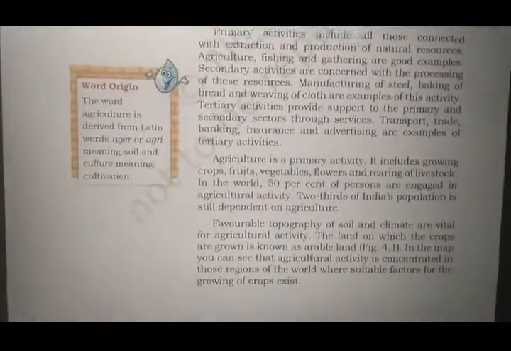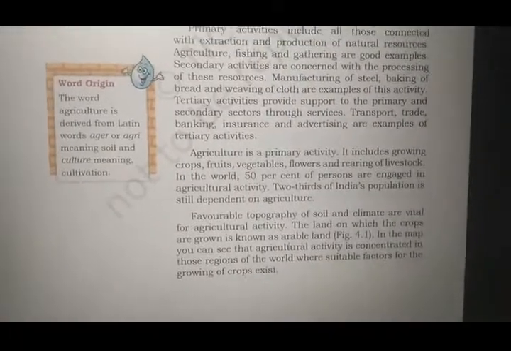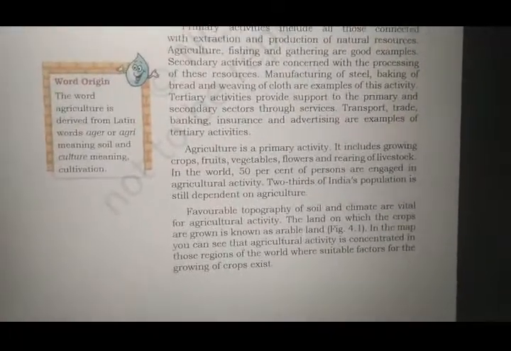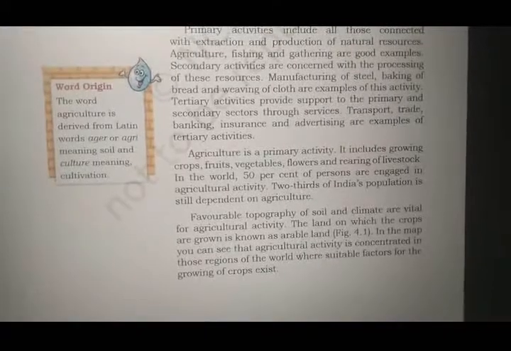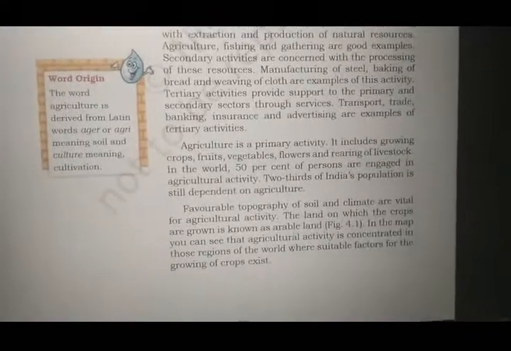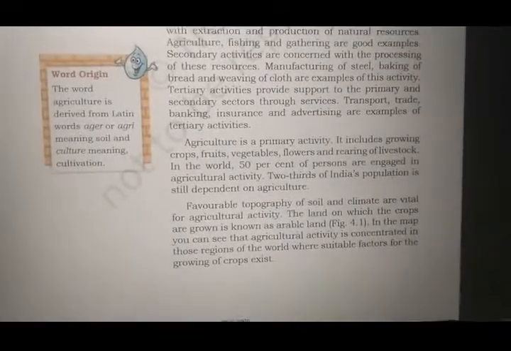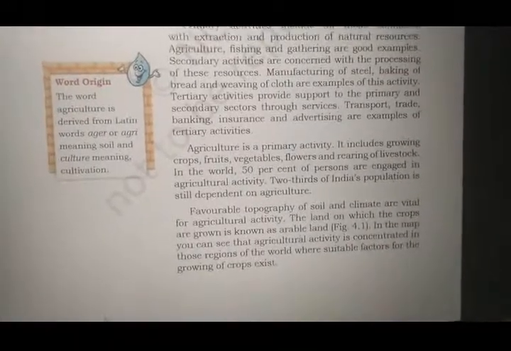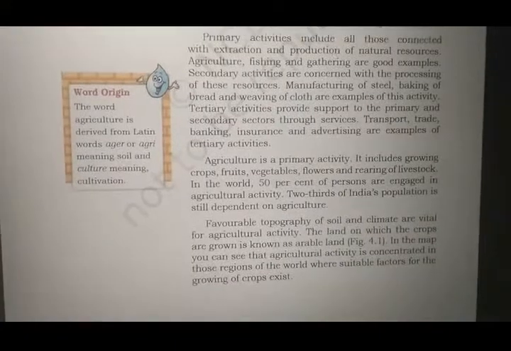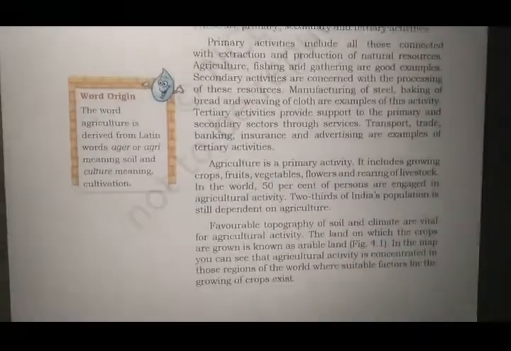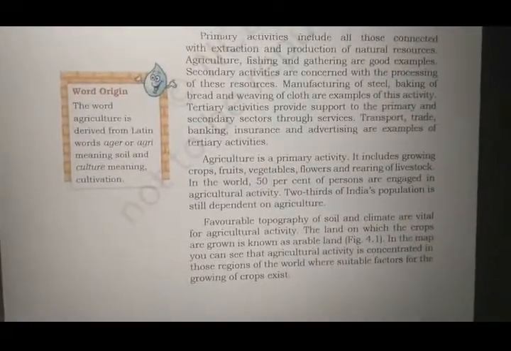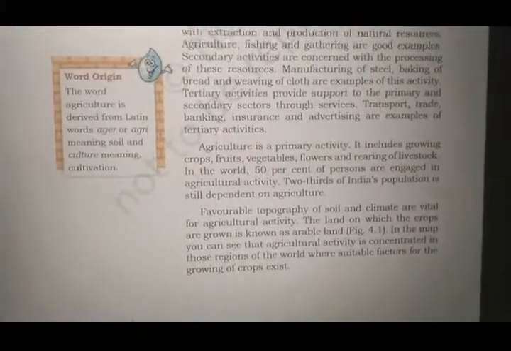The word agriculture is derived from the Latin word ager or agri, meaning soil, and culture meaning cultivation. Ager or agri means soil and culture means cultivation. So that is how we got the word agriculture.